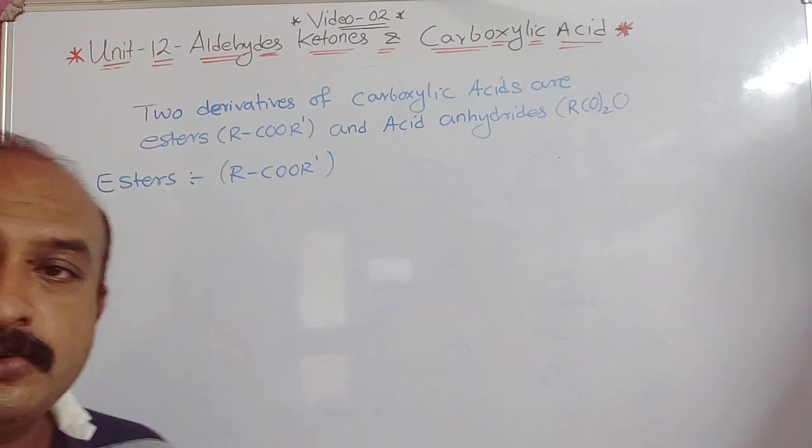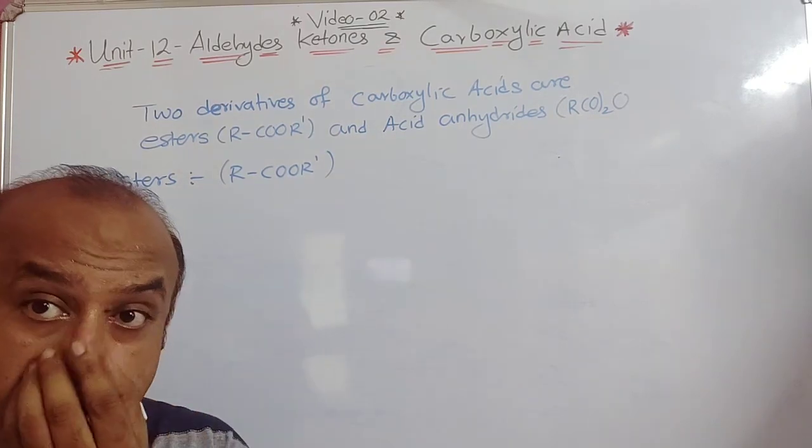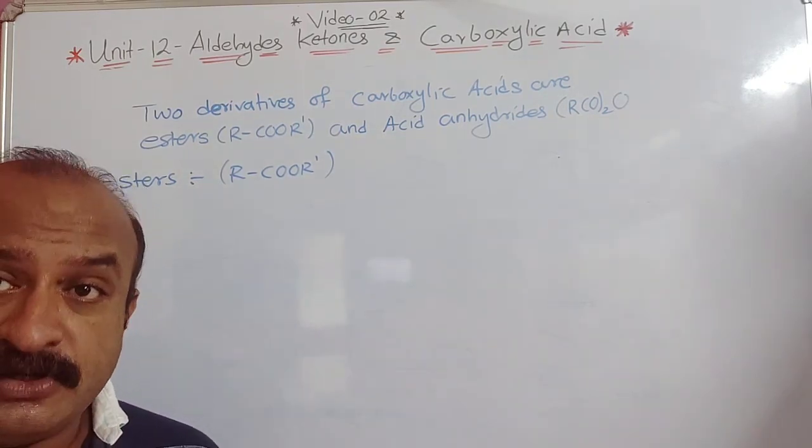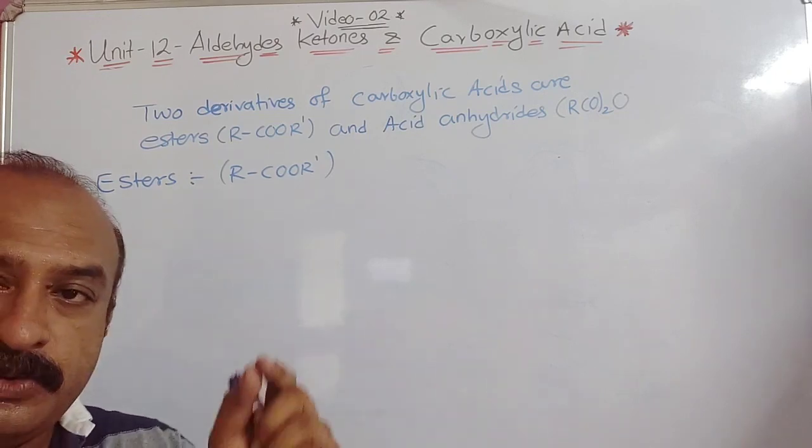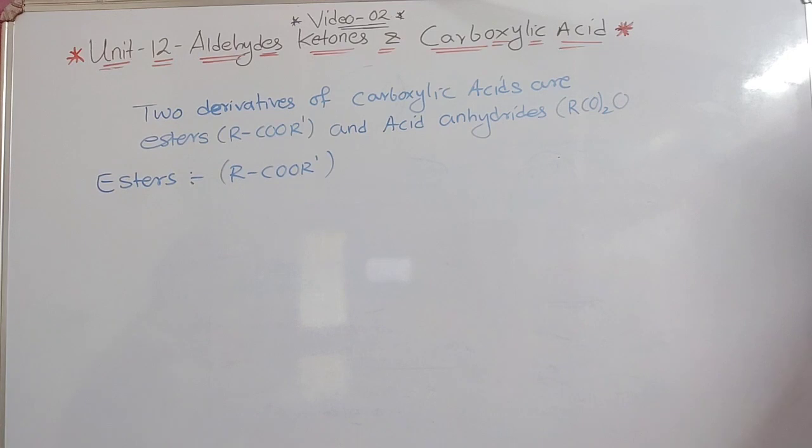Now you can write down this definition of ester in your fair book. When a hydrogen atom of the hydroxyl group, in brackets write -OH, of a carboxylic acid is substituted by an alkyl or aryl group.